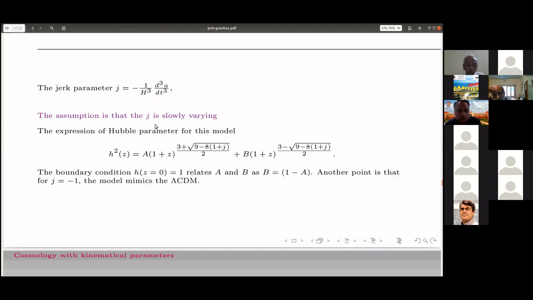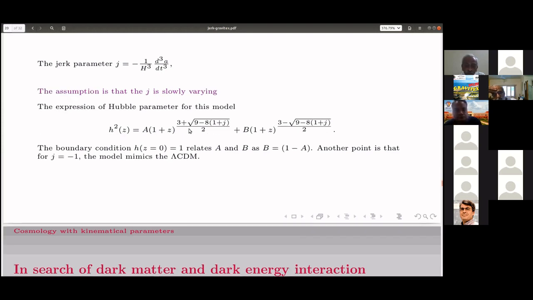Here we have assumed j is very slowly varying, so we have this kind of an integral. You can see that if you put j equal to -1, then you recover the H square. H square, mind you, is the Hubble parameter in the dimensionless form. You recover the lambda CDM model, some constant times (1+z) whole cube, and this whole thing will be a constant. So we recover the lambda CDM model for j equal to -1.